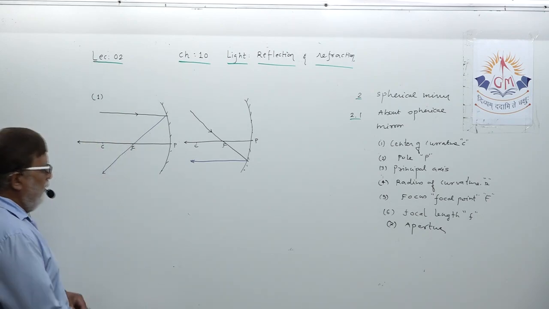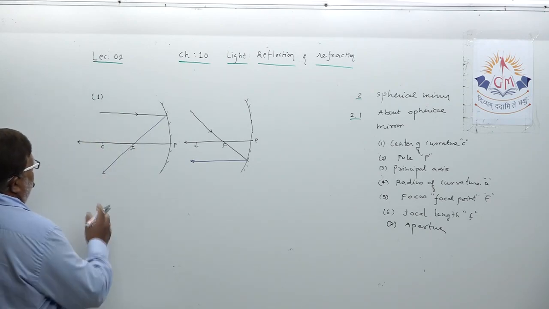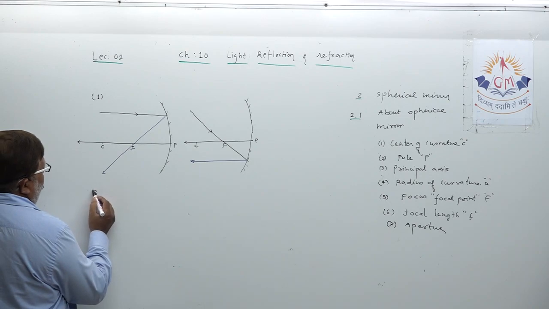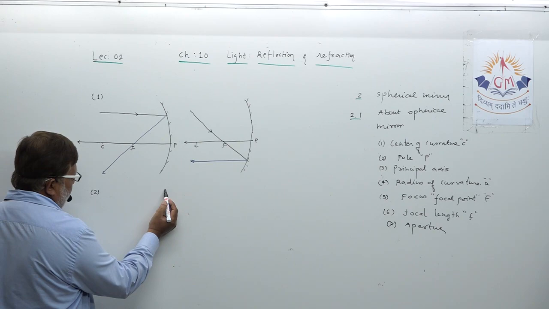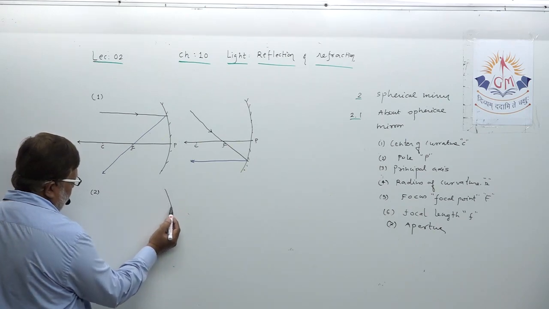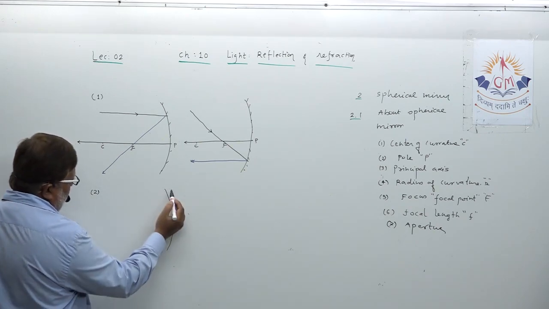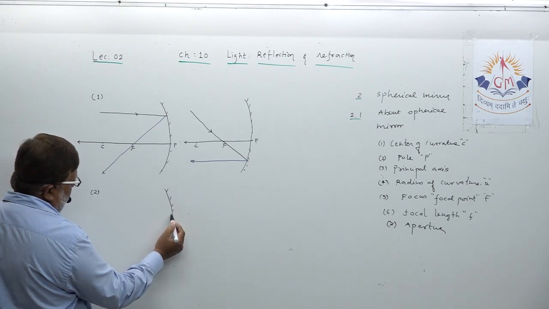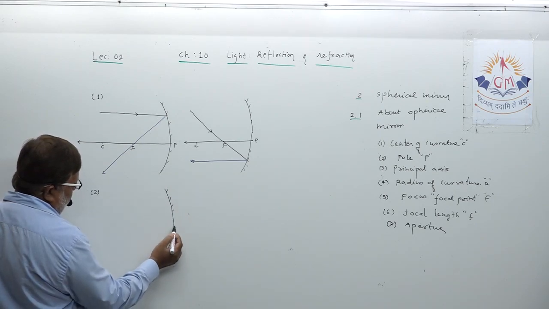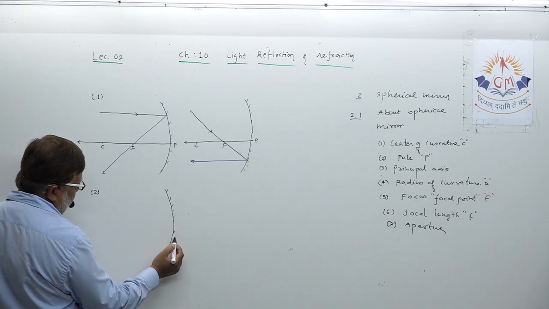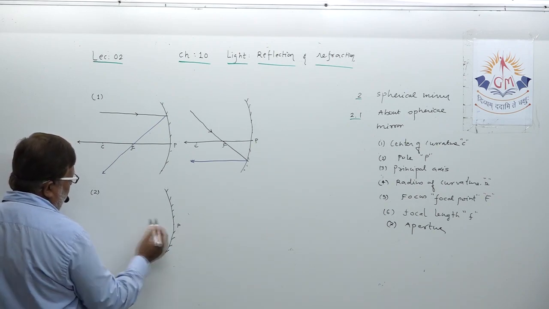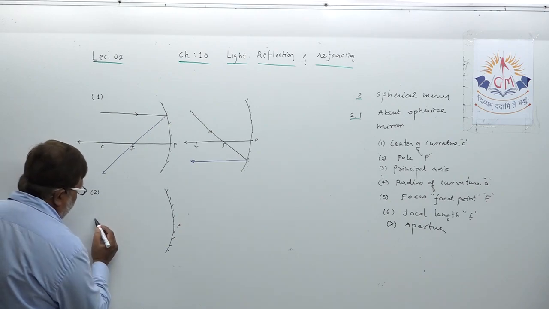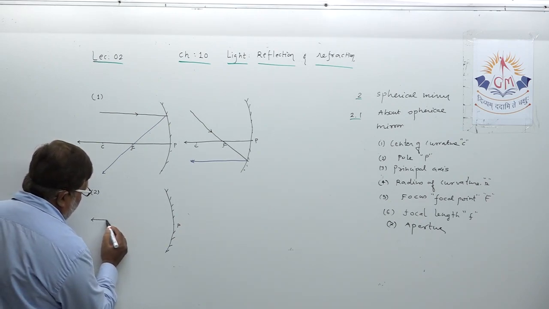Okay, second ray. Suppose this is the mirror, and this is the second ray we are trying to understand. Now this is P, and this is the principal axis.